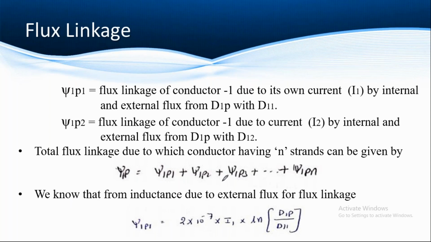Now how can we obtain Psi 1P2? For Psi 1P2 we can write 2 into 10 power minus 7, into the current carried, which is I2, into ln D1P divided by D12. So this is the flux linkage Psi 1P2, that is, the flux linkage of conductor 1 due to the current I2.